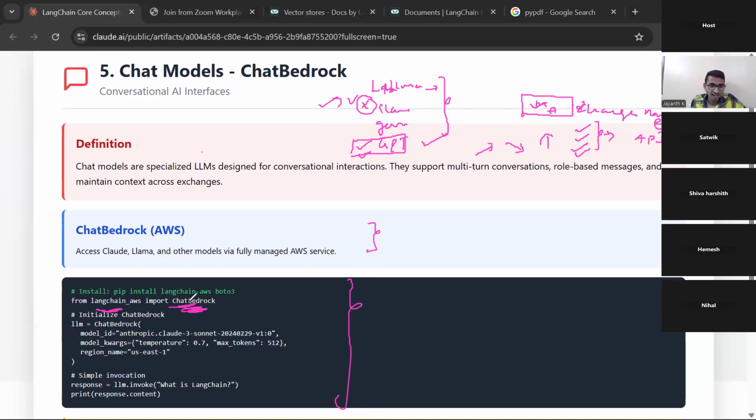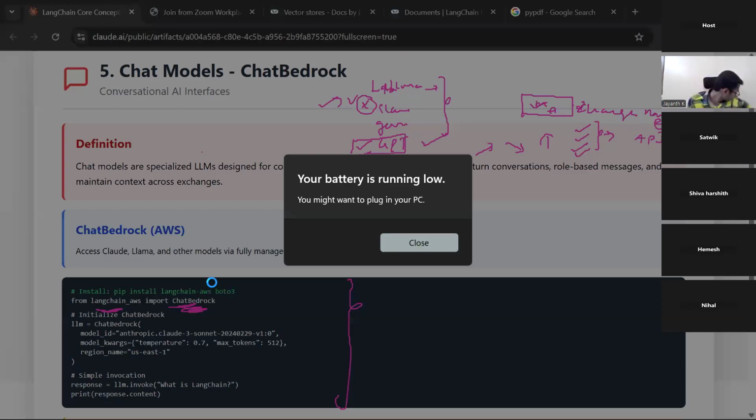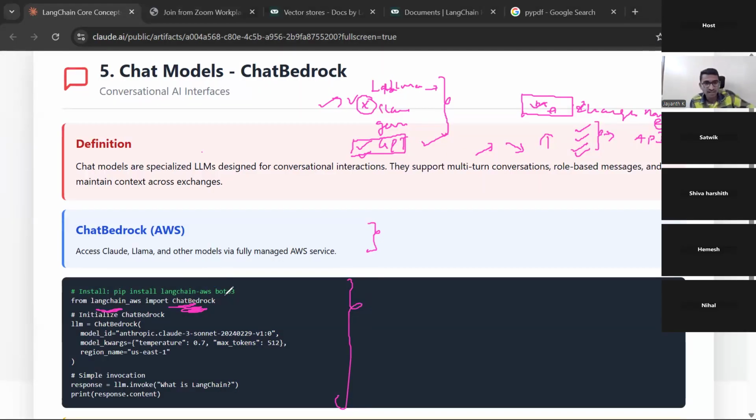I hope you understood the backside of it. Why I have written this code is because Langchain says this simple thing. This is what they are telling, this is what I am trying to follow, and this is what I have to give as input. I am trying to use ChatBedrock. There are different models, as I told you before.